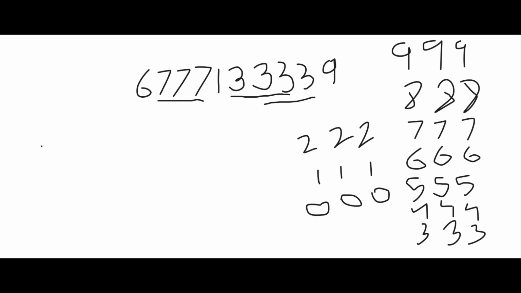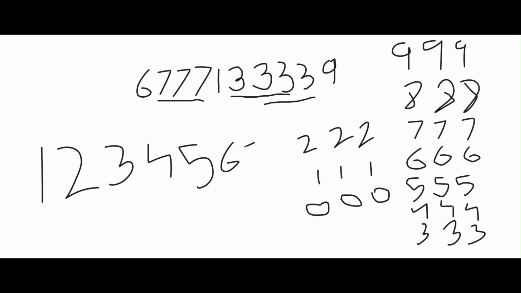In the other case, suppose there is no such string in the given input. For example, let us take 1, 2, 3, 4, 5, 6, and 7. Then we'll again move through all of these numbers. We'll check, is 999 present over here? No. Is 888?